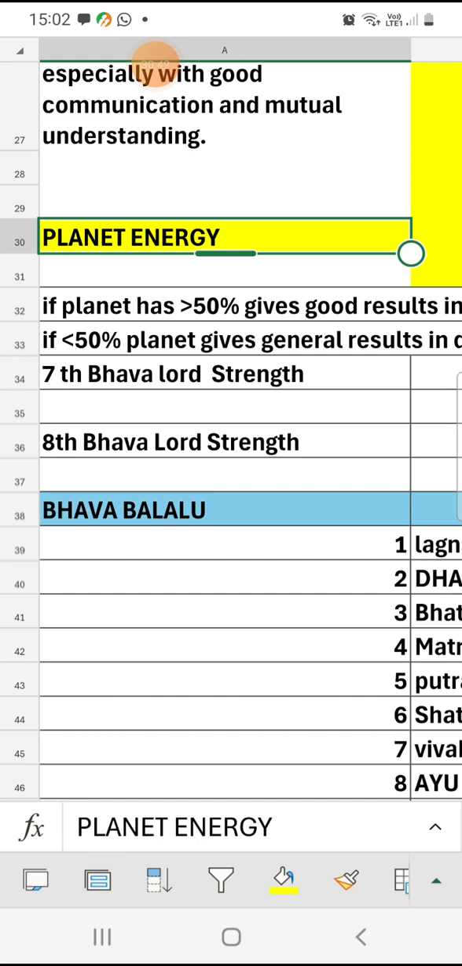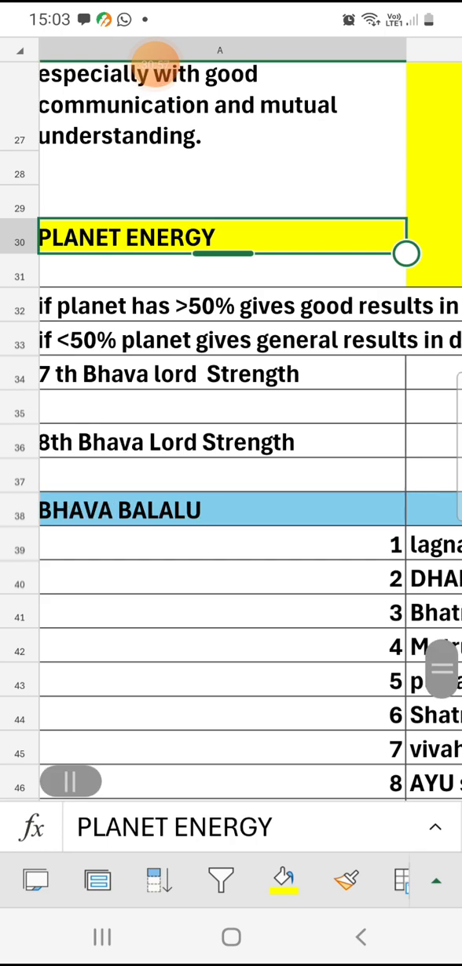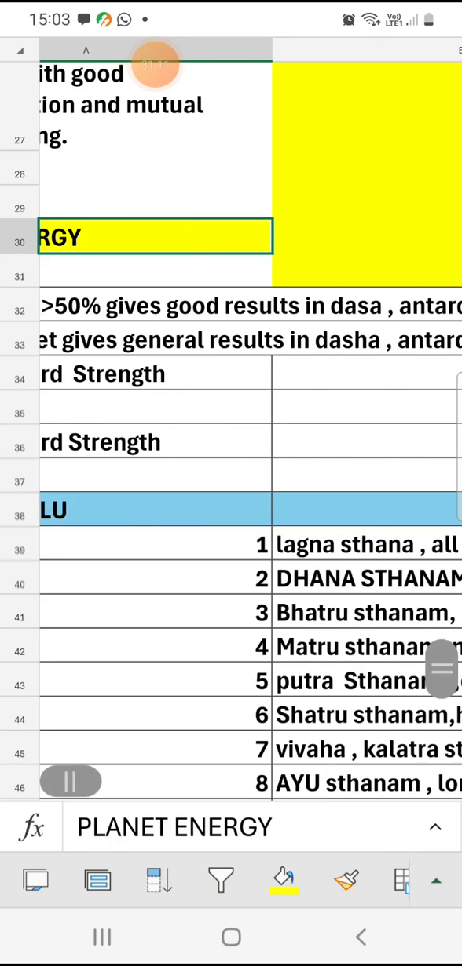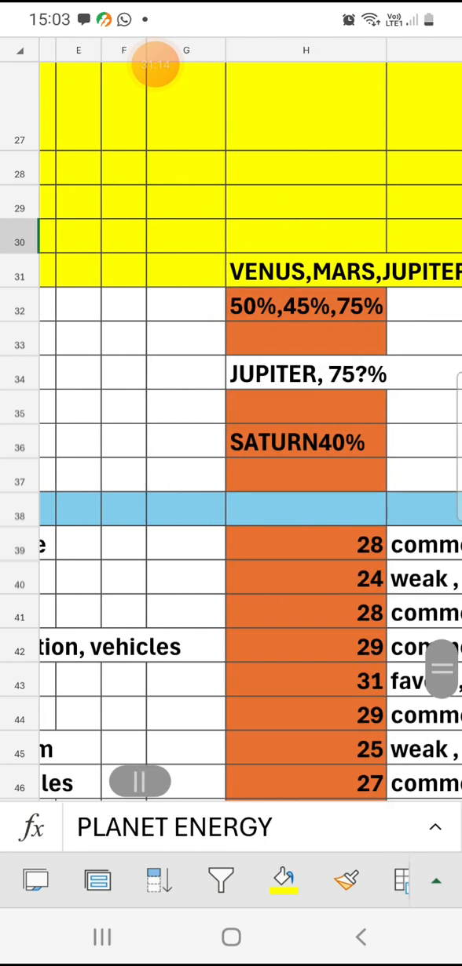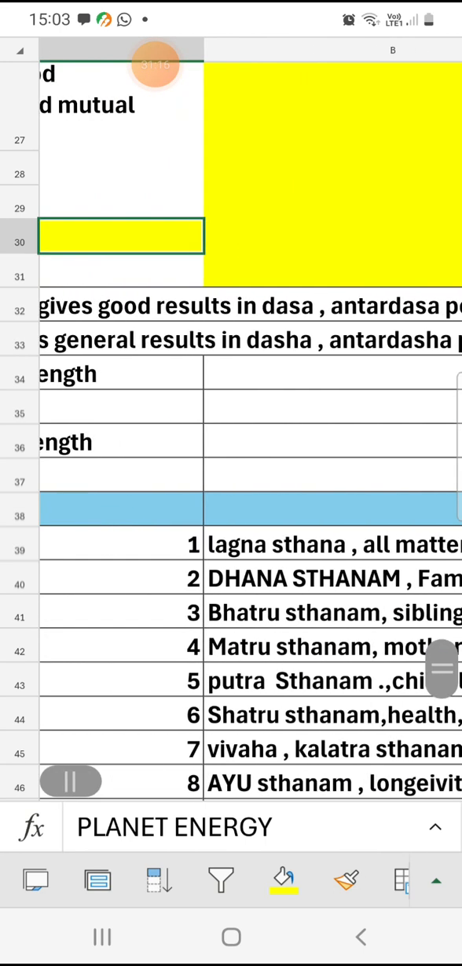Why, out of all these positions, will only the seventh and eighth be considered? The seventh is the Vivahasthanam, Kalatrasthanam. So that Bhava, that house lord's strength is to be checked. If the boy's Lagna is Mithuna, what would be the seventh position? Dhanu. Who is the lord of Dhanu? Guru, Jupiter. So what is the Guru's strength?